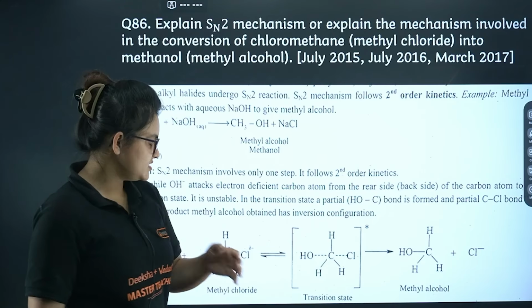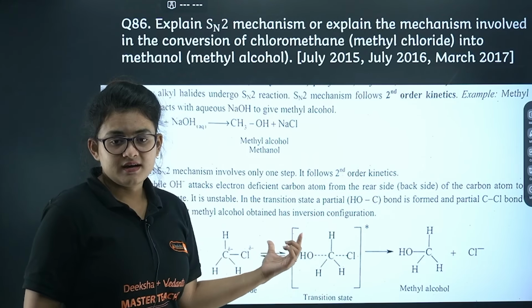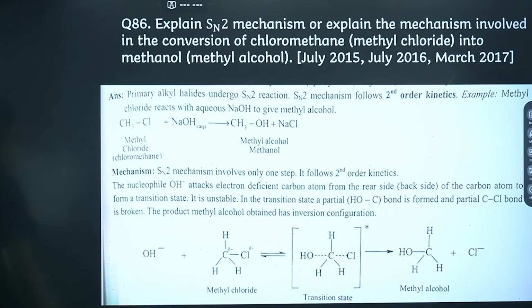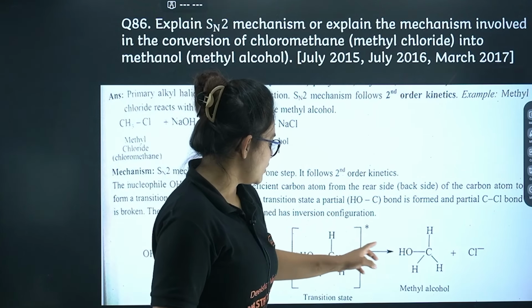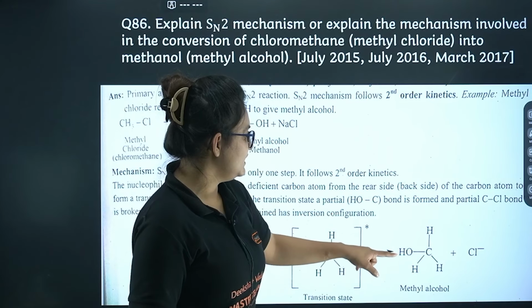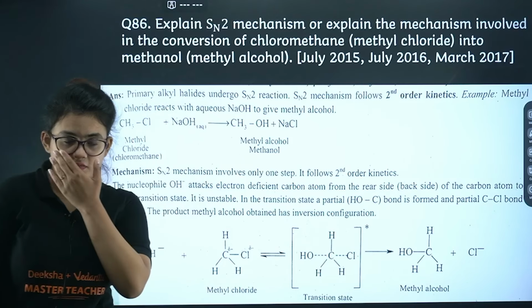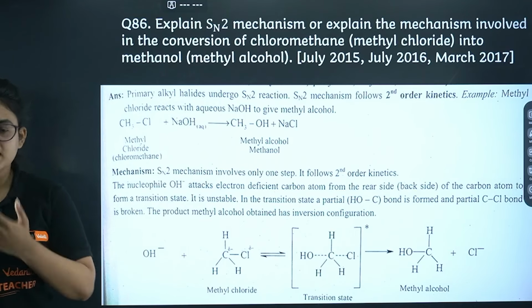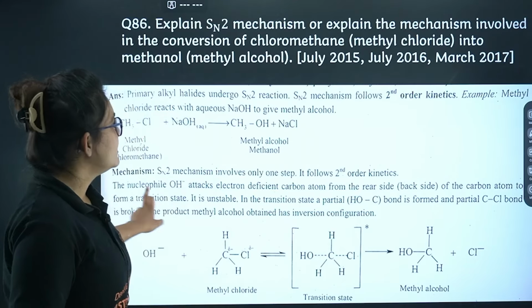In this transition state, neither has the leaving group left nor has the nucleophile fully attached. After that, one of them will leave: Cl will leave and OH will be permanent. You will end up with inversion of configuration if you start with a chiral or optically active molecule. I guess it's clear.